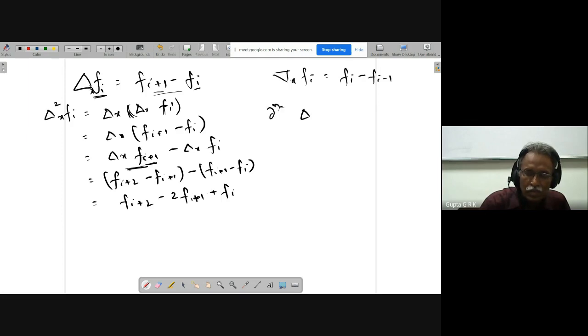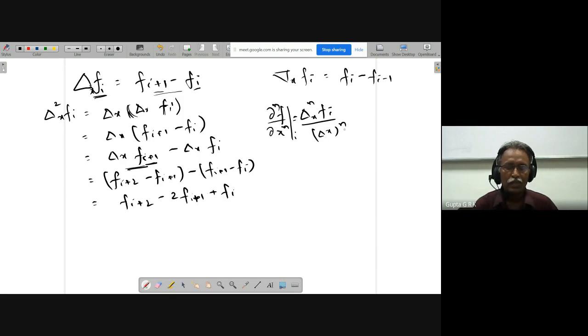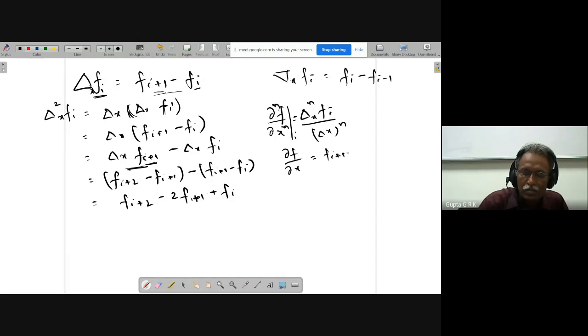If I want dou power n f by dou x power n at i, it is delta x power n f i by delta x power n. So if I want dou f by dou x, n is 1, so delta x f i, that is f i plus 1 minus f i, by delta x.